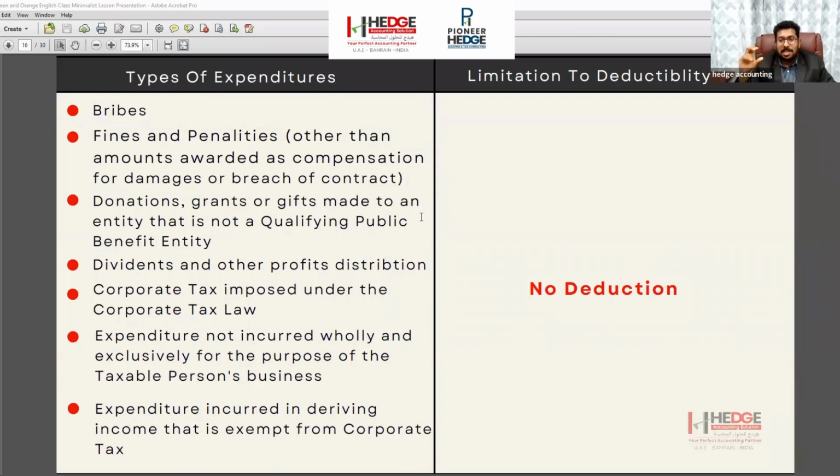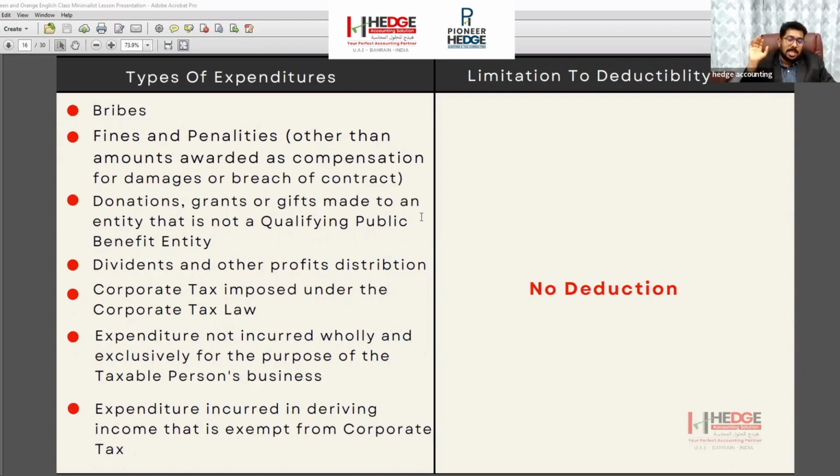Practically speaking, if you are doing a business of 100 dirhams and you are paying a commission of 70 dirhams, your profit is only 30 dirhams. But you will be paying tax for the 100 dirhams. Why? Because the 70 dirhams you are paying for commission will not be allowed. Commission or bribes, that is not allowed at all. So that is one criteria.